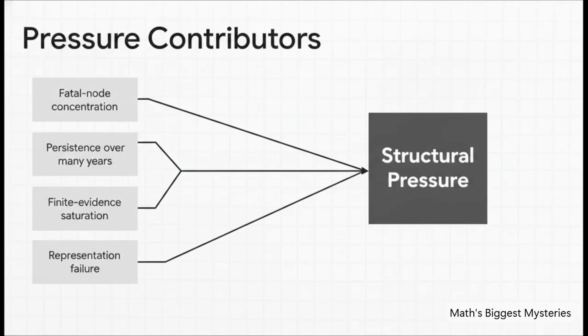There's also finite evidence saturation. That's when we have massive mounds of computer data pointing to an answer, but we still can't find the universal rule. And my personal favorite, when entirely independent research teams take completely different mathematical routes, but they all crash into the exact same missing bridge. That kind of convergence, that is a highly measurable, undeniable sign of structural pressure.